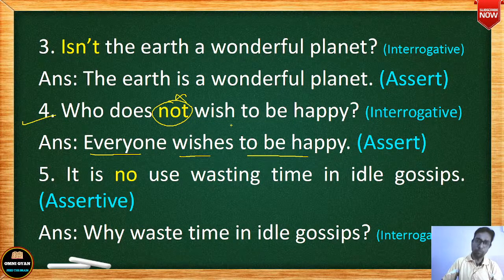So who does not wish to be happy? So there is not. You delete not here. Okay, you cannot use not in your sentence. Everyone wishes to be happy. Okay, because there is everyone, so wishes, es.